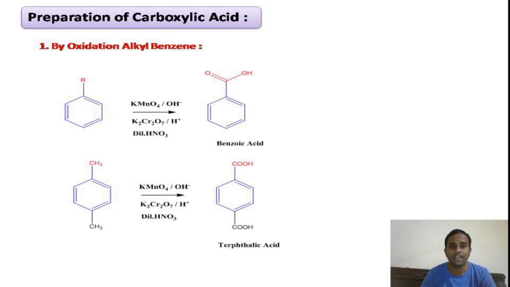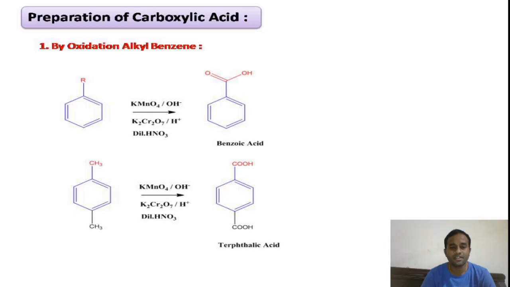The beauty of the reaction is that whatever alkyl group is attached to the benzene ring will be converted to a carboxylic acid functional group. Whether the alkyl group is methyl, ethyl or propyl, whatever the length of the chain, it will simply be converted into a carboxylic acid functional group. The second example is paraxylene. Xylene is a benzene compound attached to two methyl groups. If the benzene is attached to only one methyl group, that is called toluene. If it is attached to two methyl groups, then it is called xylene.